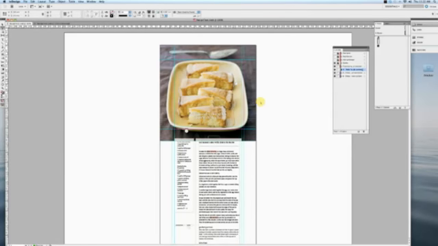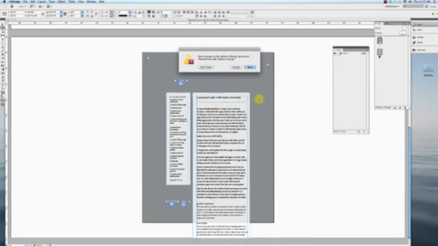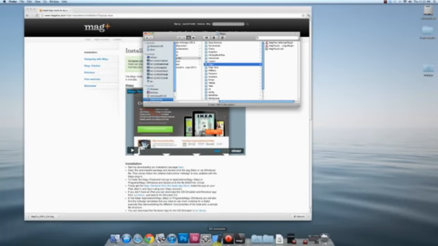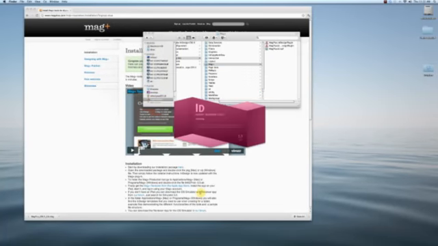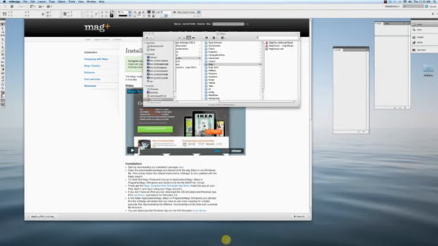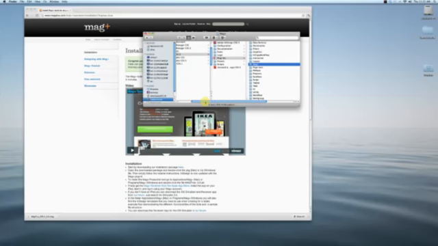So I'm just going to save this here, and I'm just going to quit out of this. I don't need to save that. Now let's restart InDesign and see if we can get our plugin to show up. If I had read the installation manuals, it would have told me as much here. That's a good reason to always read the manuals before you start doing things.